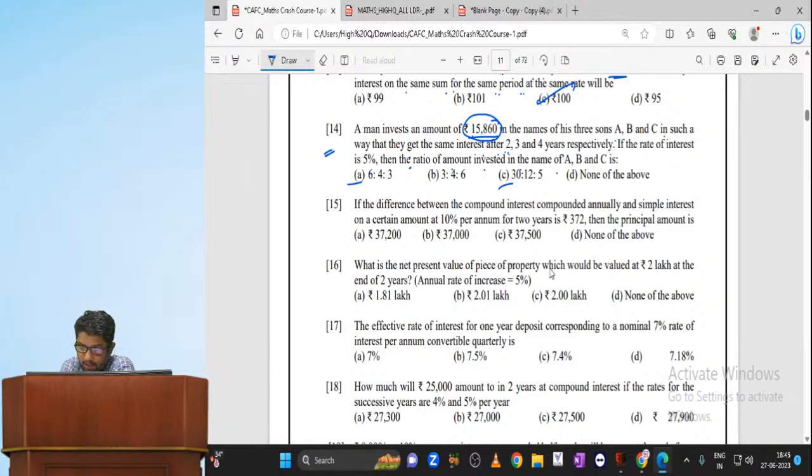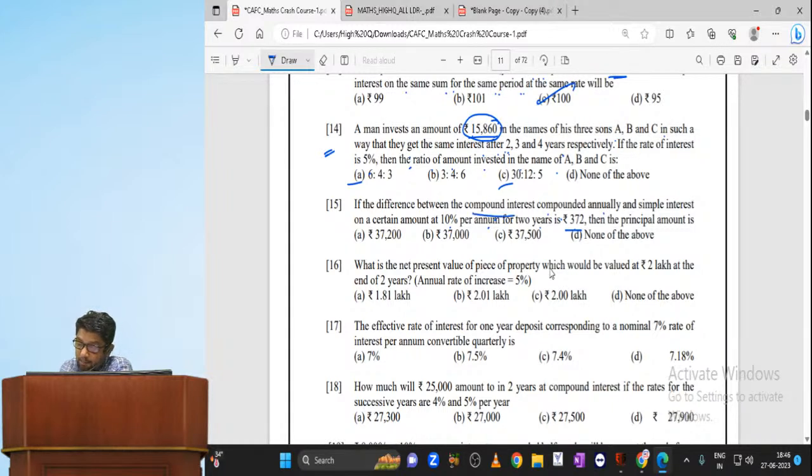Next step. The difference between the compound interest compounded annually and the simple interest on a certain sum at 10% per annum for 2 years is 372 rupees. Then the principal amount is? Such a simple sum, my dear.